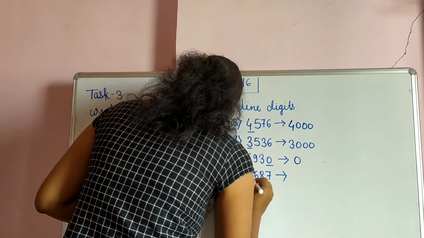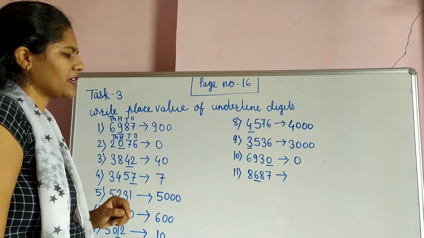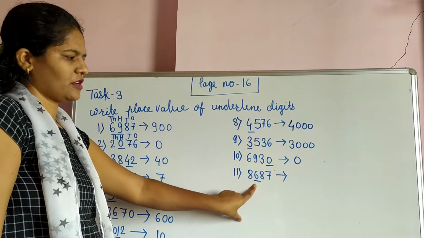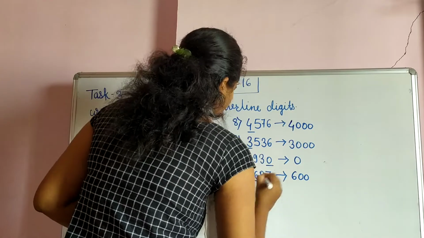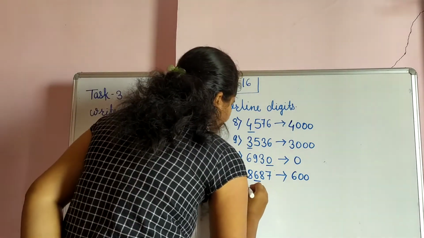8687, and here underline 6. So what is the place value of this 6? This is a ones place, tens place and this one is a 100 place. So your place value is 600. Now last question.